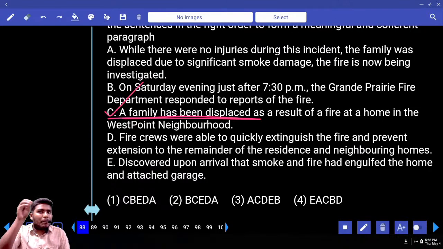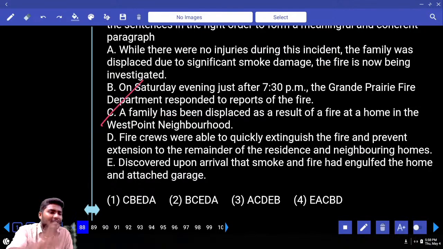Now, what is the center point of the sentence? Is it about the time of the incident which happened, or displacing this family? Shifting the family from one place to another place. The incident happened with this case. Remember, whatever thing you have to highlight, that must be in the beginning. That is the subject of the sentence. So your answer must be only the first one.